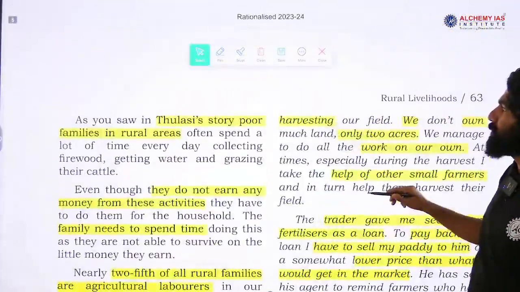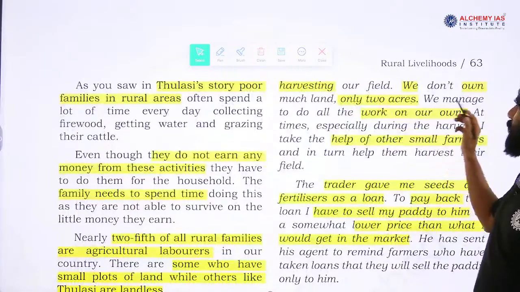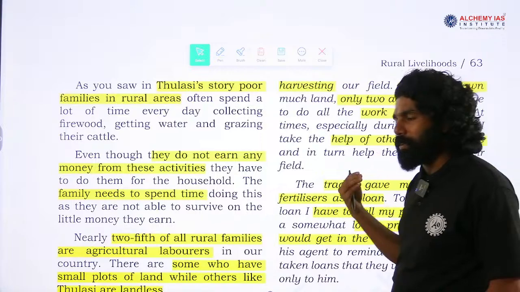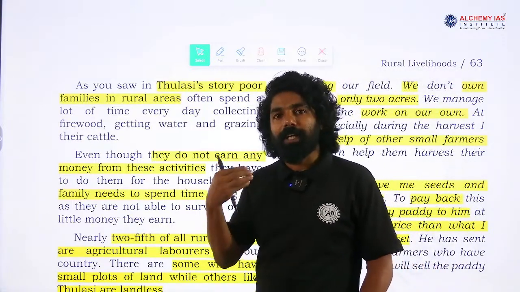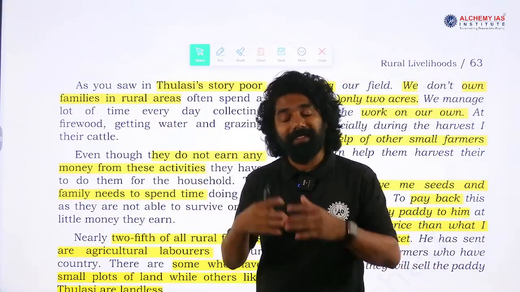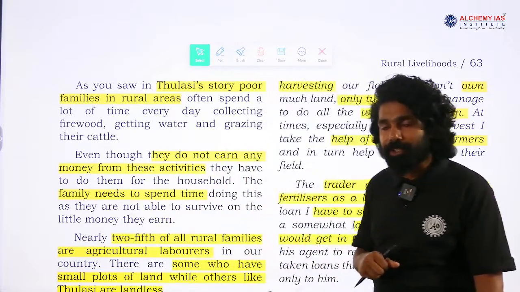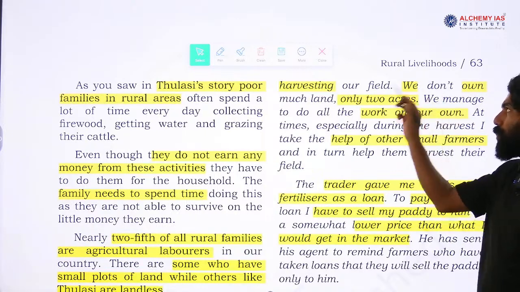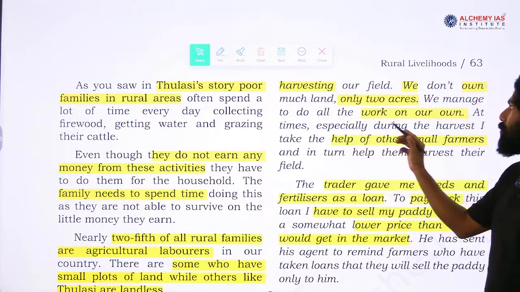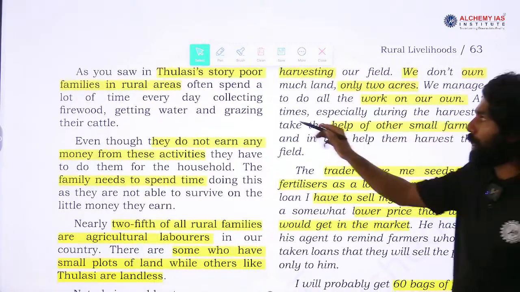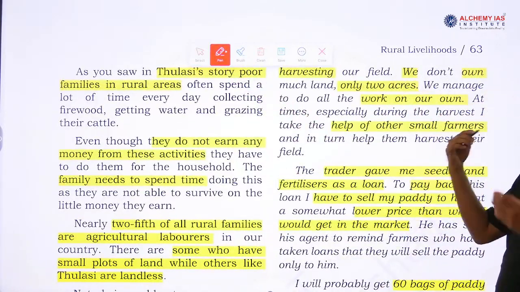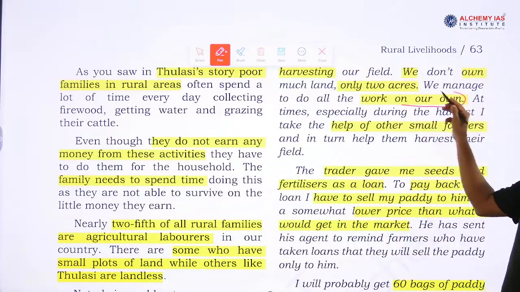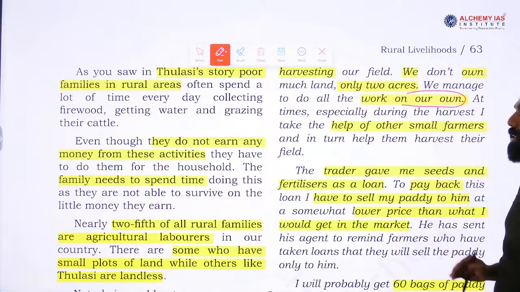My family has just finished harvesting our field and we do not own much land, only 2 acres. We have seen in the previous paragraph that Ramalingam in their village has ownership of 20 acres, that is a large area. But in Shegar's story, the family has ownership of only 2 acres. We managed to do all the work on our own. They were not able to hire any workers or laborers because they do not have sufficient income, so they do all the work on their own. That is also explained by Shegar in the story.